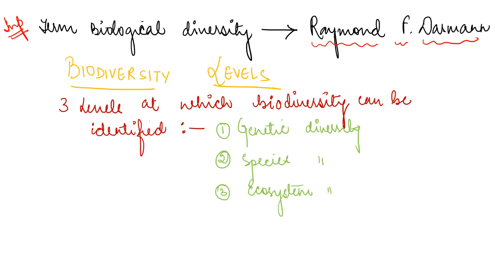If we talk about the levels of biodiversity, there are basically three levels: genetic diversity, species diversity, and ecosystem diversity, right?